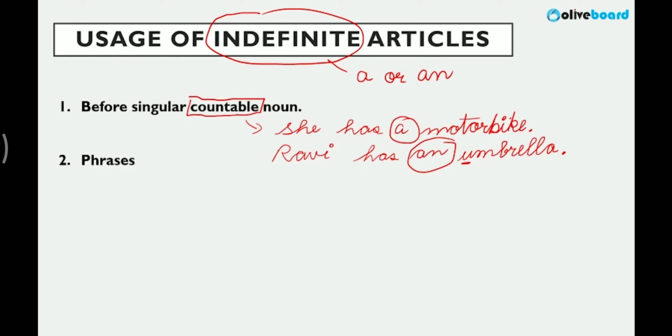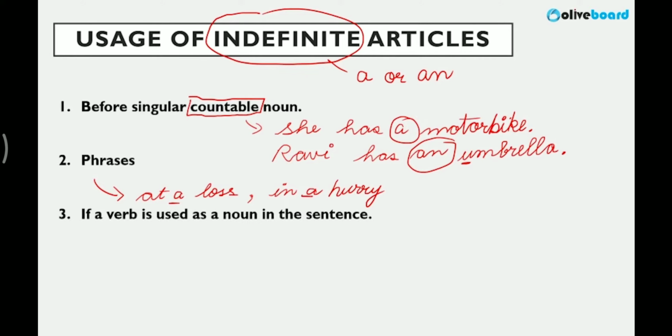Next is phrases. You will see this. This is very common. You will see these being used in many phrases. For example, at a loss. She was at a loss of words, right? So probably a huge list of phrases in which we use a. They were in a hurry. In a hurry is a phrase. So in general phrases we use these.